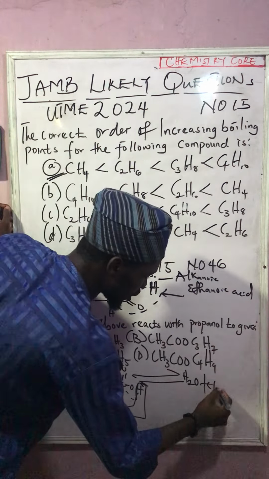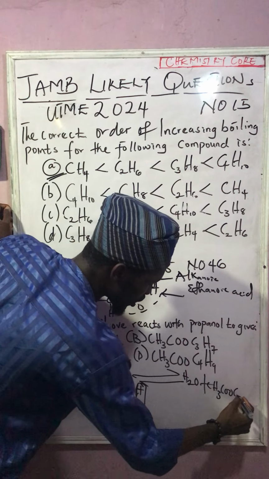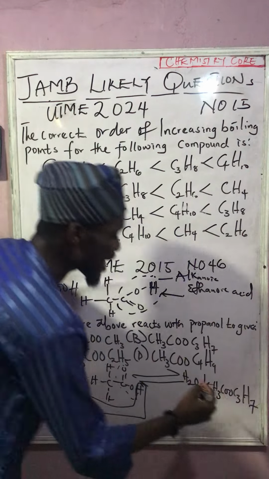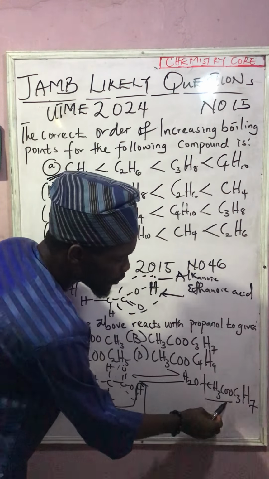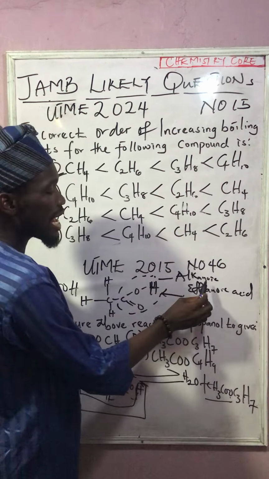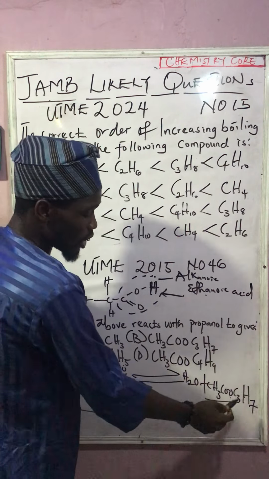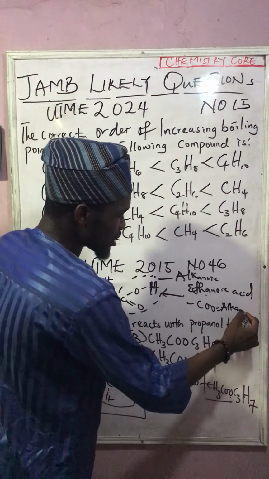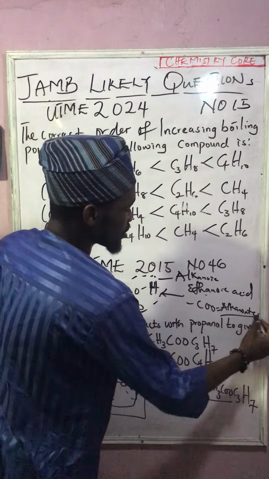So we have CH3COO C3H7. What we have here initially, before we remove the H, is ethanoic acid, and this functional group here is known as alkanoate, the esters.